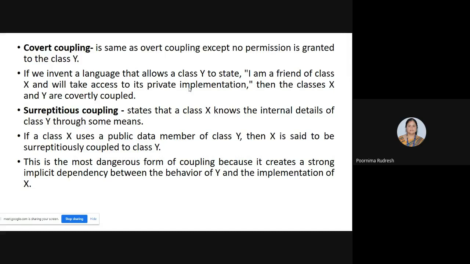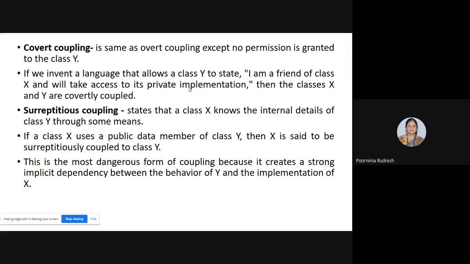And then we say that class X is surreptitiously coupled to class Y, and it is the dangerous form of coupling because this is a hidden coupling that is not visible to the other class, and the other class doesn't know that even its class details are being accessed by class X. So it creates a strong implicit dependency between the behavior of Y and the implementation of X.